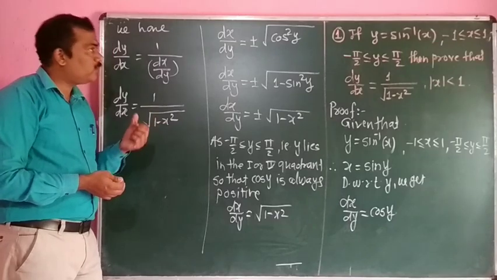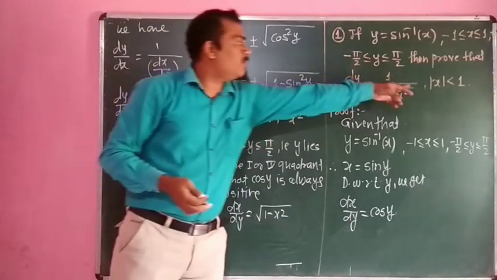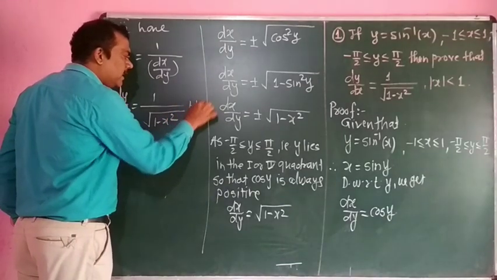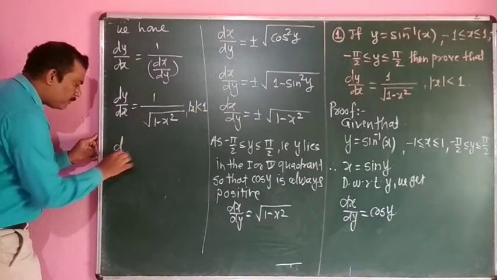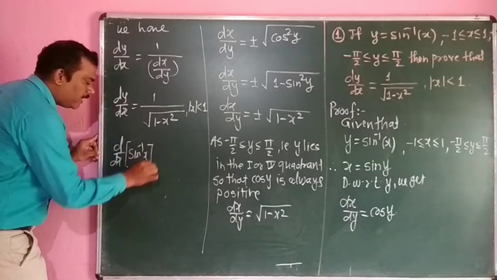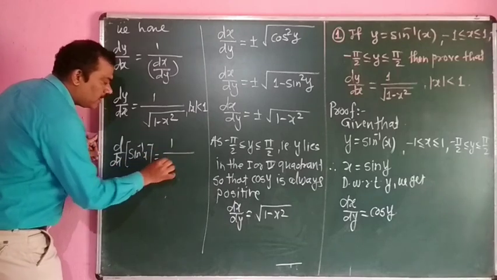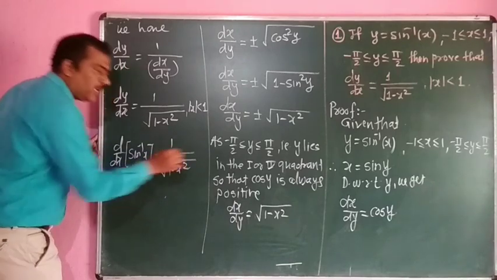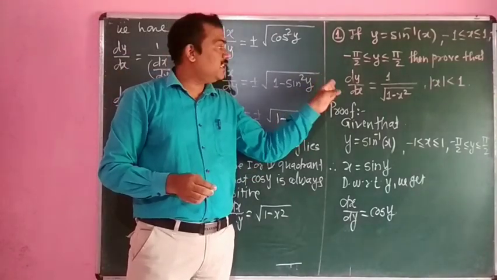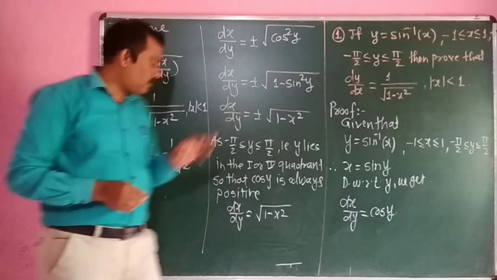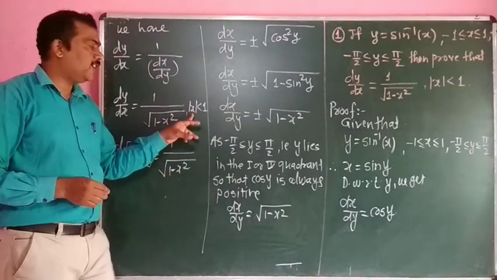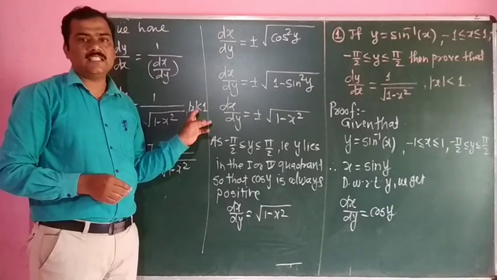So that we have to restrict the value of x, with mod of x less than 1, which is the required derivative of sin inverse of x, that is d dx of sin inverse of x is equal to 1 upon under square root of 1 minus x square. This is the first derivative of the standard inverse trigonometric function sin inverse of x, with the restriction that mod of x is strictly less than 1.